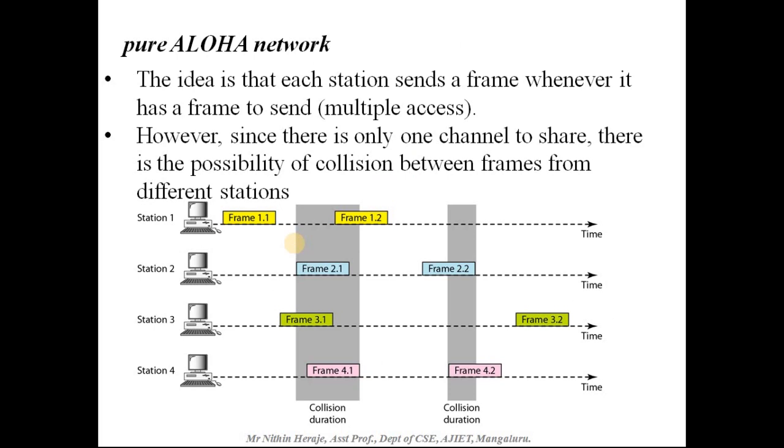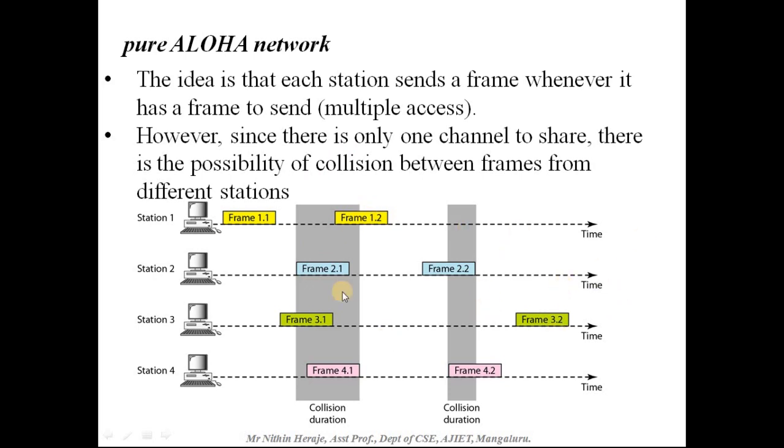So this is how the pure Aloha network works. Let me just read out the points here, and then I'll explain them. The idea is that each station sends a frame whenever it has a frame to send. That is multiple access to the channel. Not only one station will be sending, there are many stations, that is multiple access to the channel. However, since there is only one channel to share, there is a possibility of collision between frames from different stations.